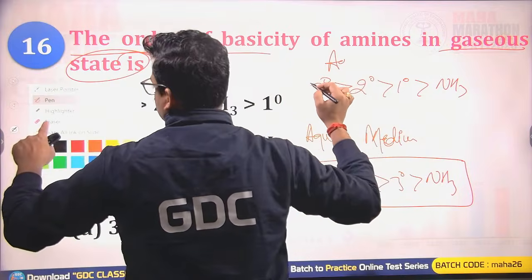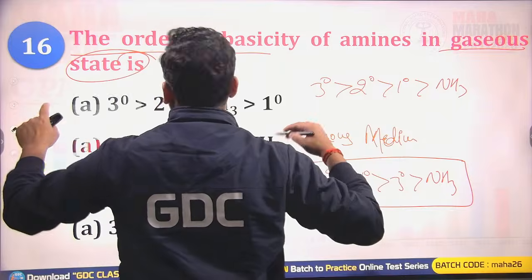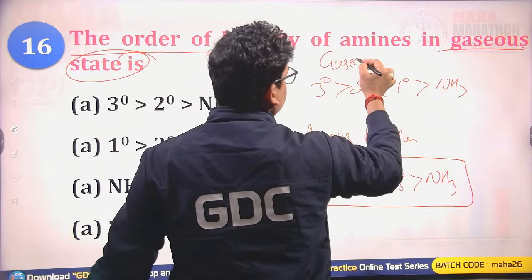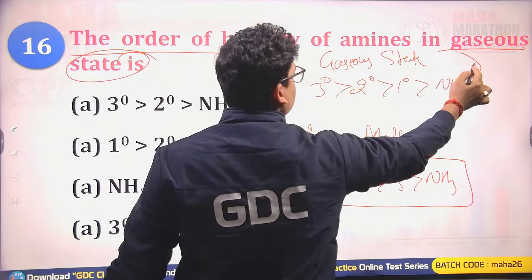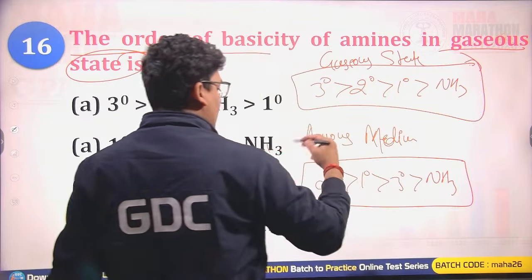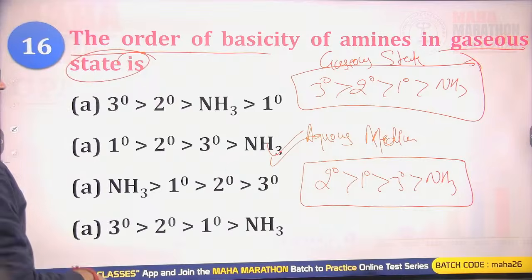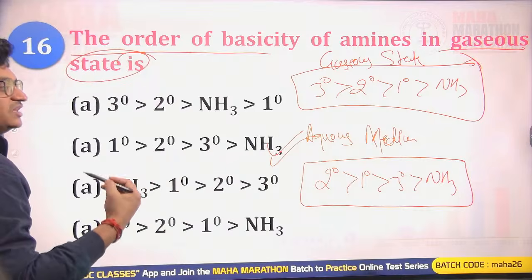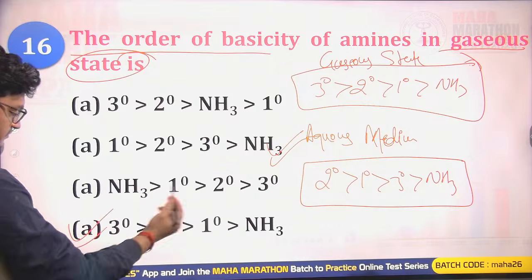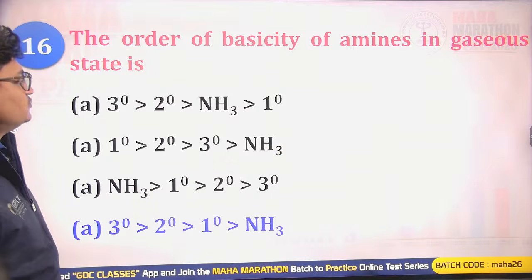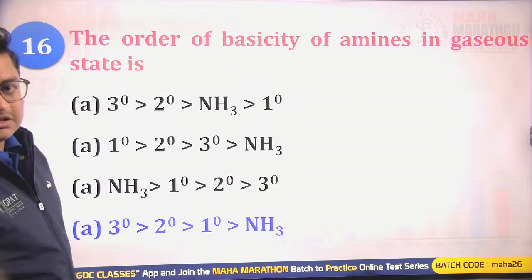This will be the basicity order. For the gaseous state and for the aqueous state. So you are asked for the gaseous, it means 3 degree, then 2 degree, then 1 degree, and then ammonia. 3 to 1 ammonia. So this will be the basic strength.